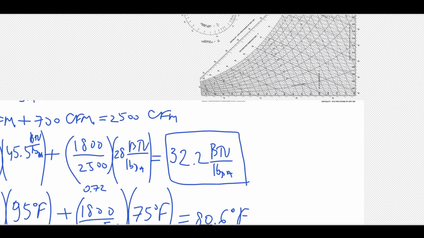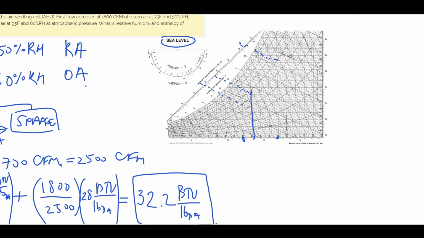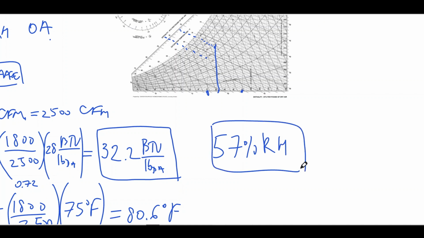Now, if we go back here on this chart and we look at, let's just say, roughly 81 degrees with 33 enthalpy, we find our intersection somewhere here. So I would just say roughly based on those two conditions, our final relative humidity is going to be 57%, and this would give us final condition for our solution.